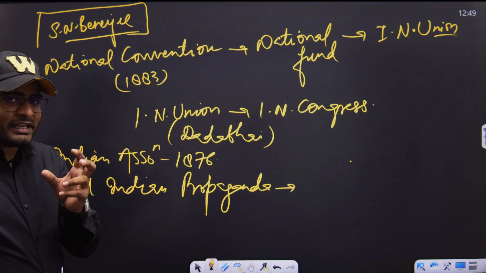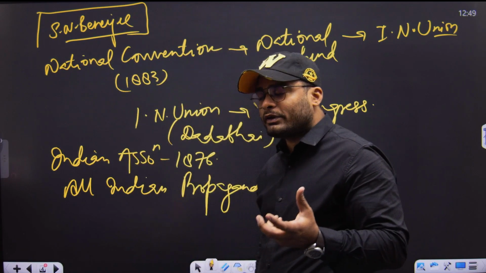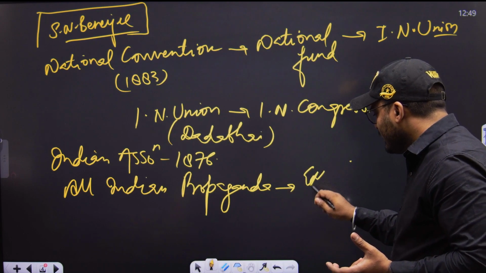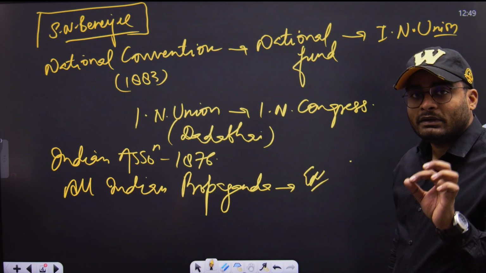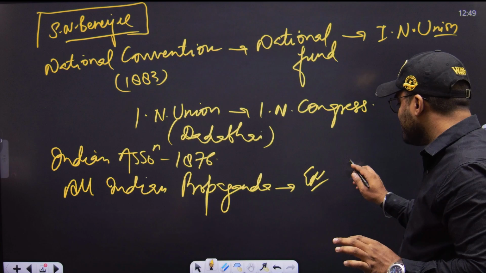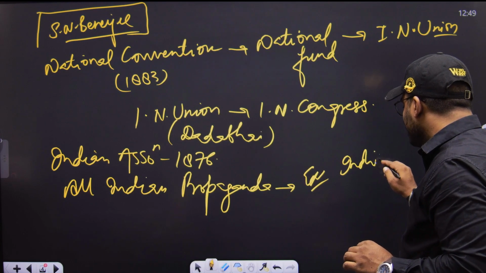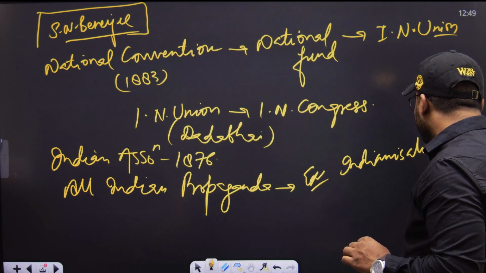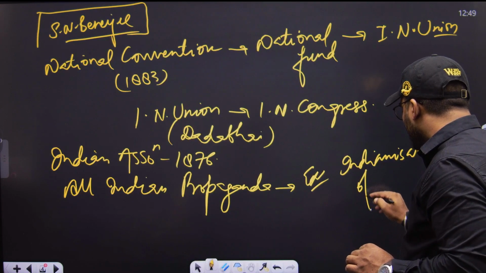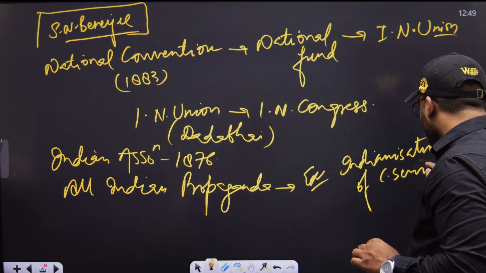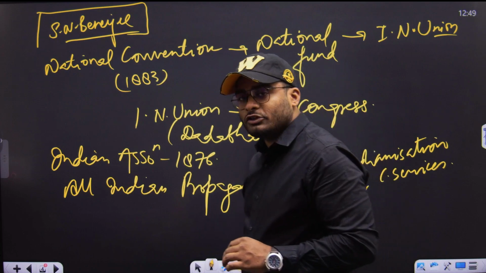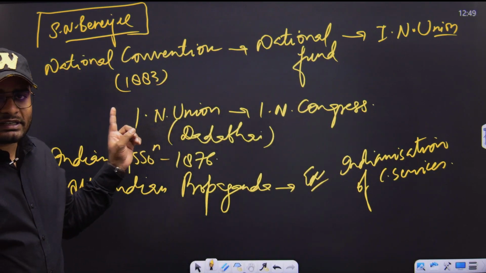Let us understand the meaning of all India level propaganda. We can quickly recall the example of the Indianization of civil services, meaning the civil services should be Indianized. This was the most important contribution of Surendranath Banerjee.